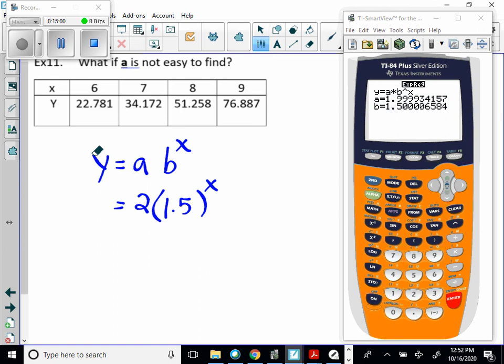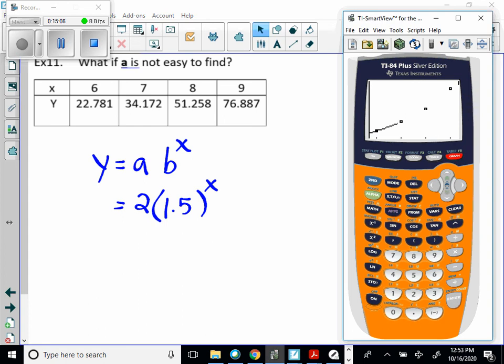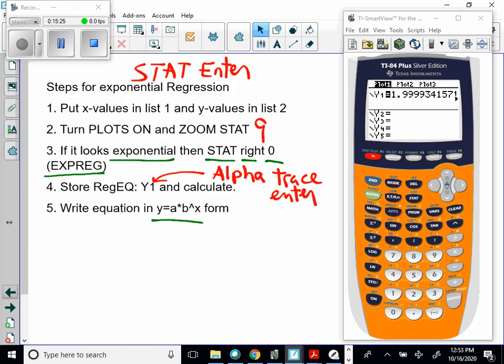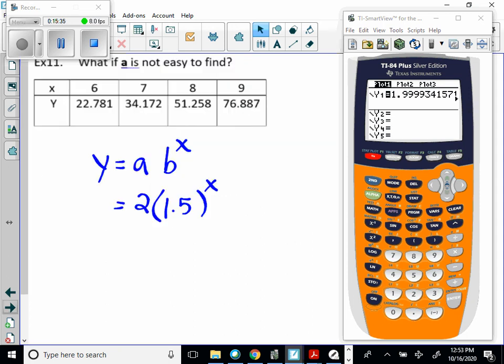So the exponential regression equation was given to us by our calculator. Hit graph. And you can see since we stored it in Y1, that's drawing the graph into your picture. So because we did that store regression equation in Y1, guess where it went to? That big, long, ugly equation went into Y1 and we didn't have to type anything. So that step right there, step number 4, is very handy. Okay. So I've done everything I've had to do. So I've answered question number 11.